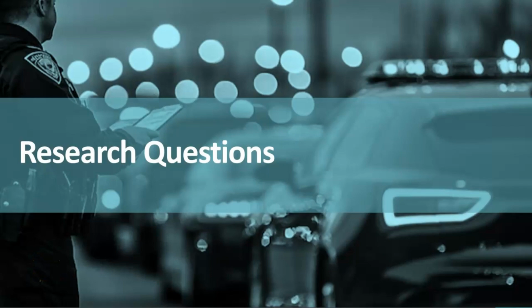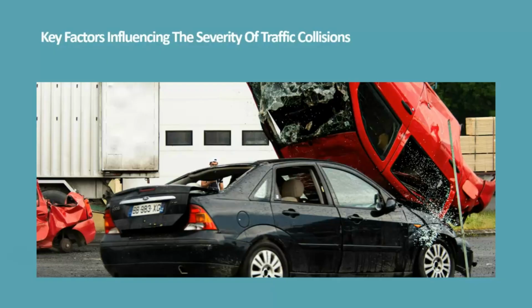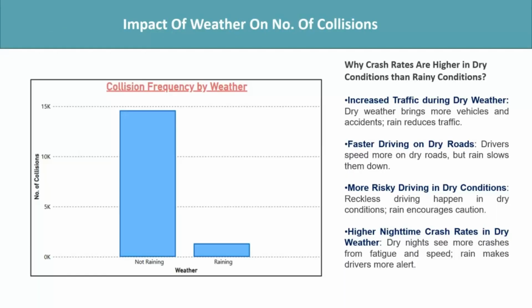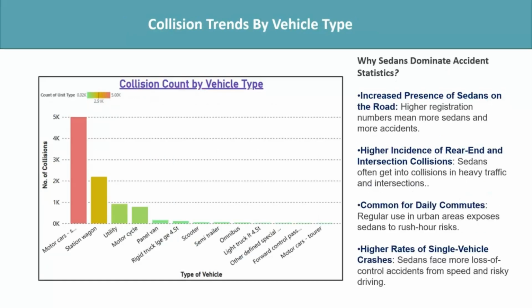So, moving to our research questions, we analyzed various factors influencing road collisions, including weather conditions, vehicle types, gender involvement, and traffic control measures. These are the key factors influencing the severity of traffic collisions. One key finding is that dry weather conditions result in more accidents than rainy conditions, mainly due to higher traffic volume and increased speeding in favorable conditions.